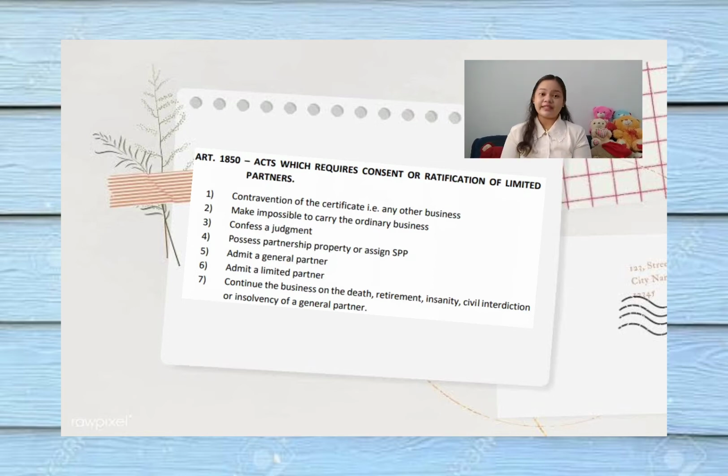3. Confess a judgment against the partnership. 4. Possess partnership property or assign the rights in specific partnership property for other than the partnership purpose. 5. Admit a person as a general partner. 6. Admit a person as a limited partner unless the right to do so is given in the certificate. And lastly, continue the business with partnership property after the death, retirement, insanity, civil interdiction, or insolvency of a general partner unless the right to do so is given in the certificate.